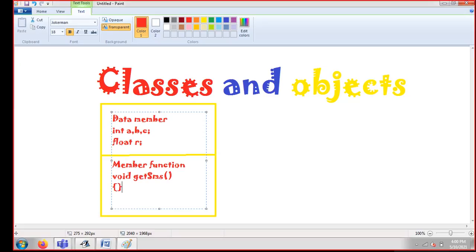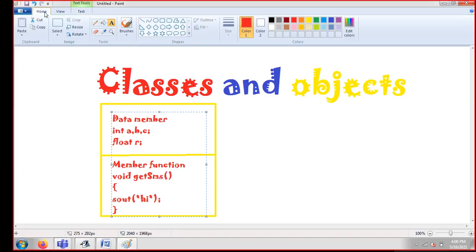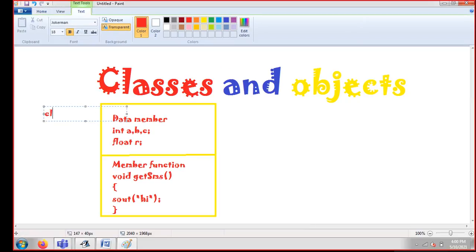For example, if I want to write my code here, I can write System.out.println. I'm writing System.out.println in short, and I can write hi here. So guys, this is all about classes and objects. You can see here, this is my class. My class name is school. I can assume, for example, that this is my class name, and I'm writing the class name here too.